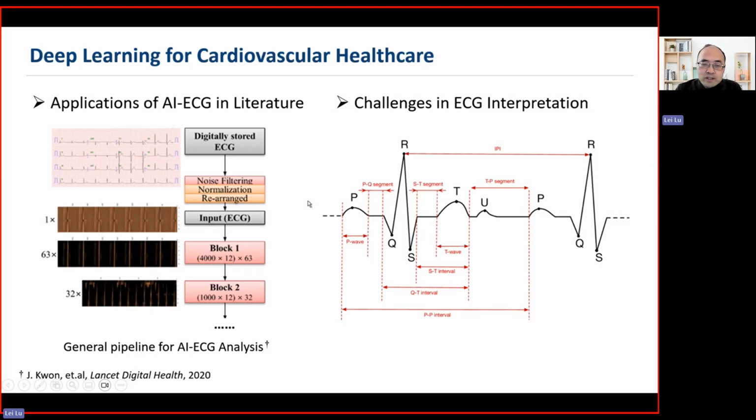But if we use AI ECG, this deep learning model is an automatic process. It learns from the raw ECG and then outputs the diagnosis. It would be very difficult for us to explain what morphology features have been used for diagnosis. So that's what we call a black box style of diagnosis. That would be difficult for clinicians to understand the mechanism of the diagnosis.